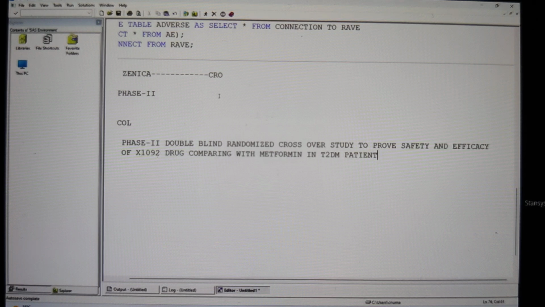So if you go into an interview with 1 or 2 years of experience, you're going to get a question on your title. Tell me what is phase 2. Since you said that your title is phase 2, tell me what is phase 2. What is double blind? What is randomized? And what is the crossover study? What is the standard drug or controlled drug that you are taking? What type of patient population are you taking? And in your resume, you are going to have a title.